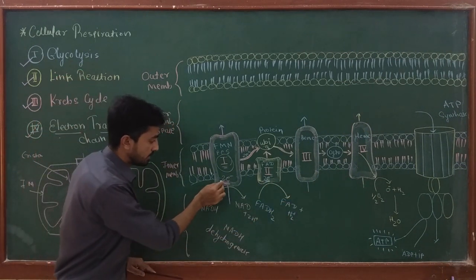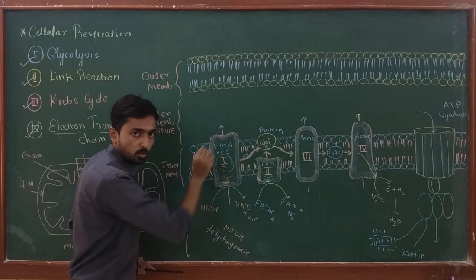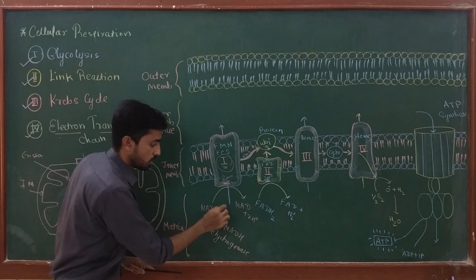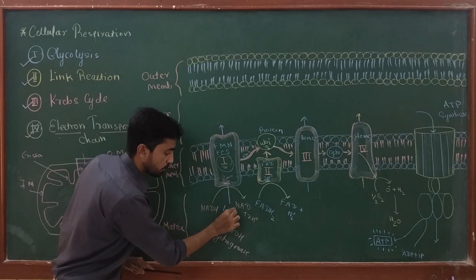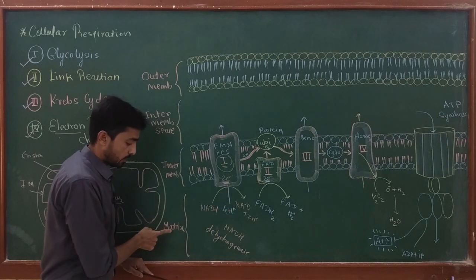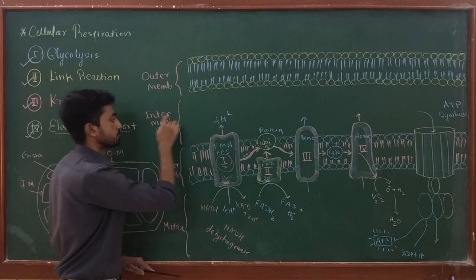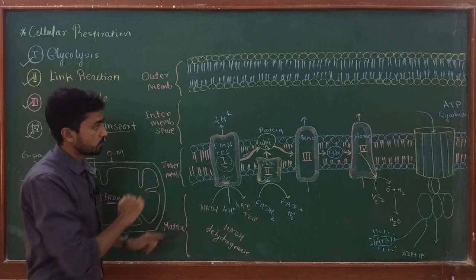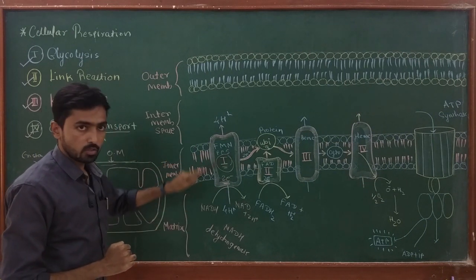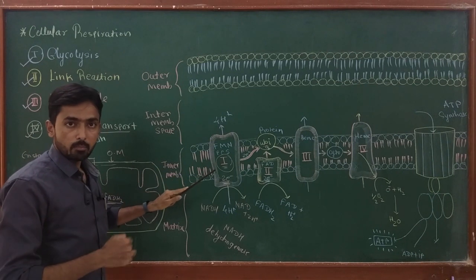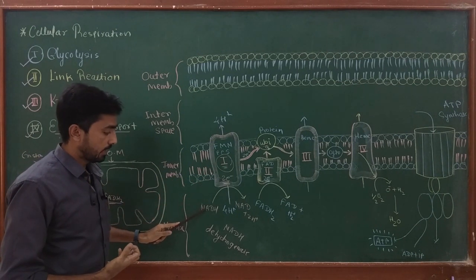So when these 2 electrons are transferred to ubiquinone, complex 1 uses their energy to pump 4 H plus ions from the mitochondrial matrix into the intermembrane space, using the energy of NADH oxidation.